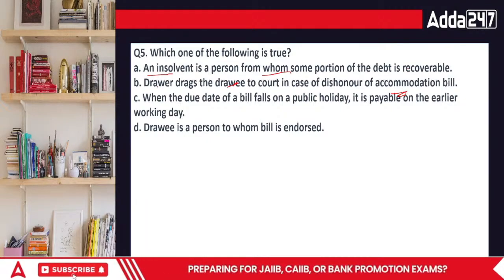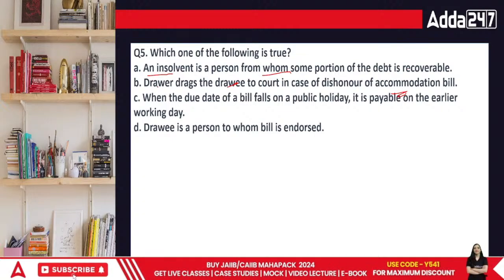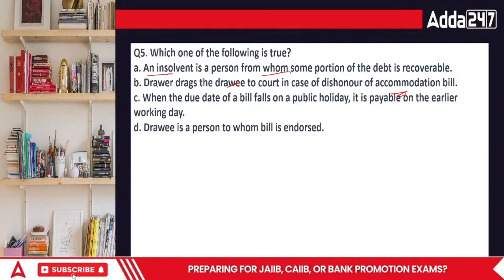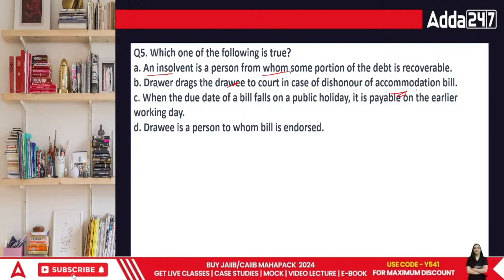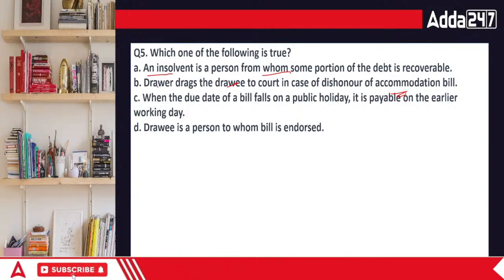No, that's not correct. One of the basic things regarding this particular bill of exchange: in case there is a public holiday, you already know that this particular day is going to be a public holiday, so you will receive the money on the very next day after this.